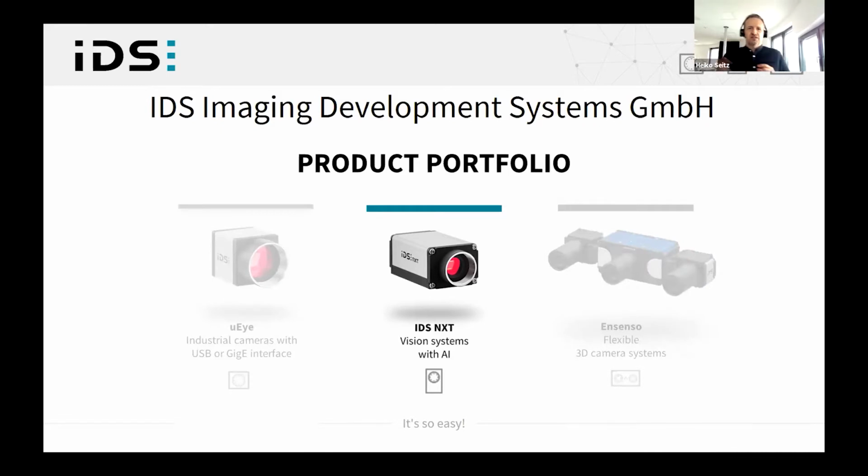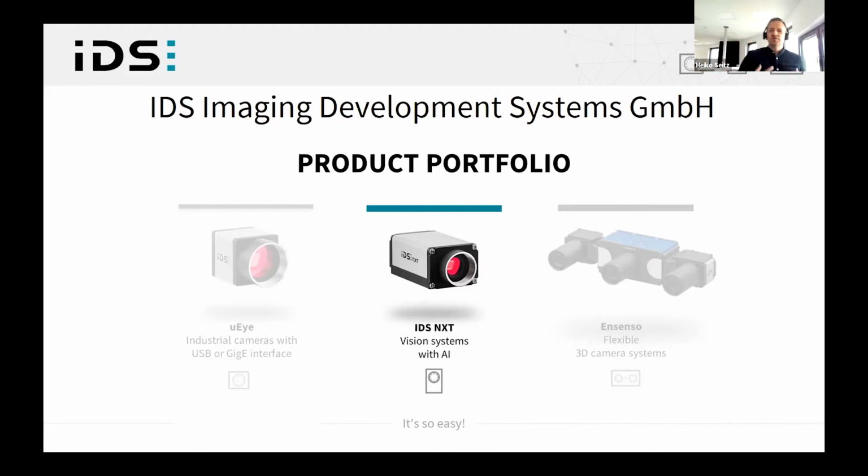For today's topic, vision integrated automation, I would like to talk about the last mentioned category, our IDS Next camera series, because it's not just another image provider to build a vision system. The concept and the companion software package make this edge computing device a complete vision system that can be used as easily as a smartphone.